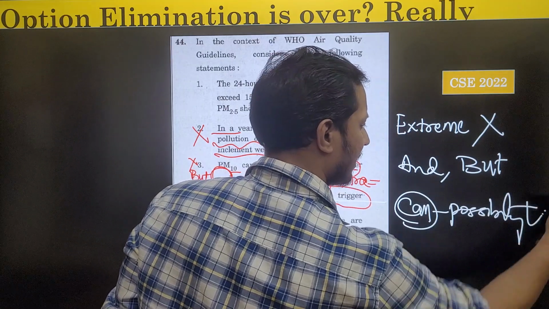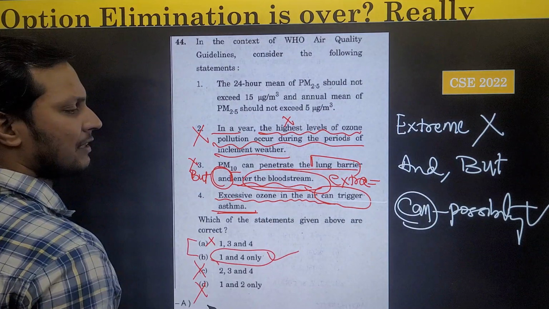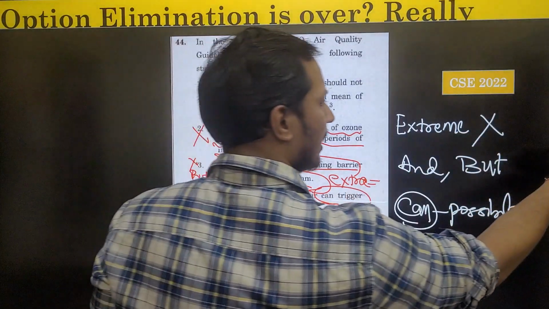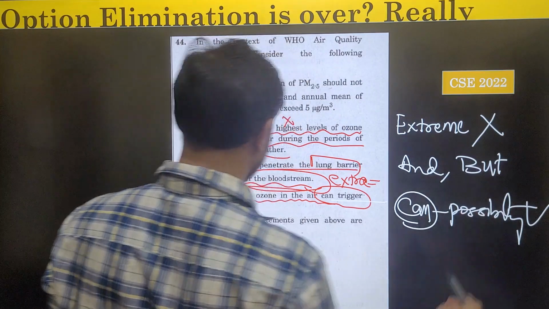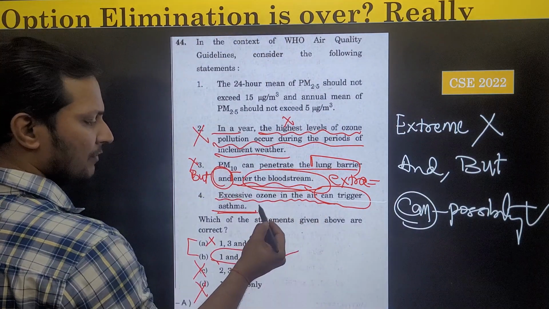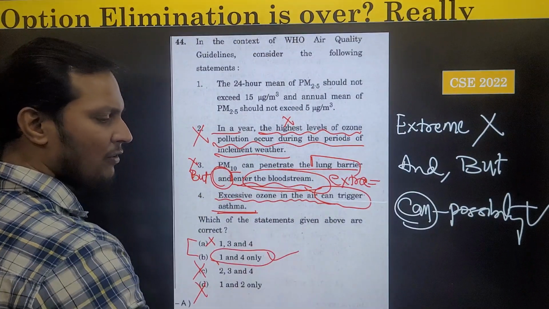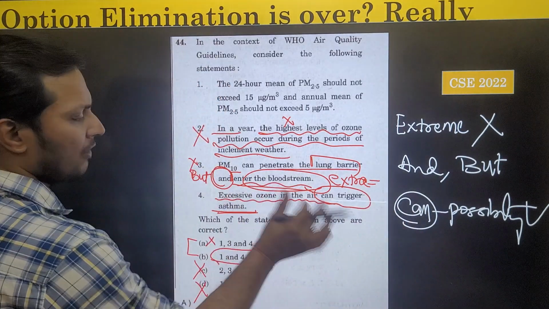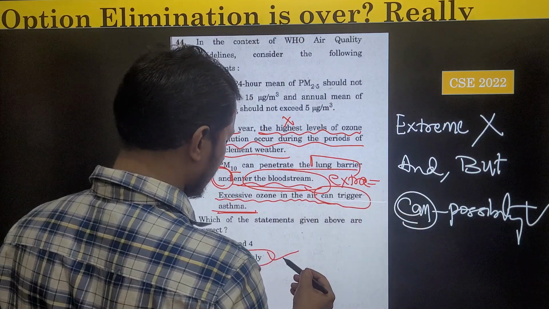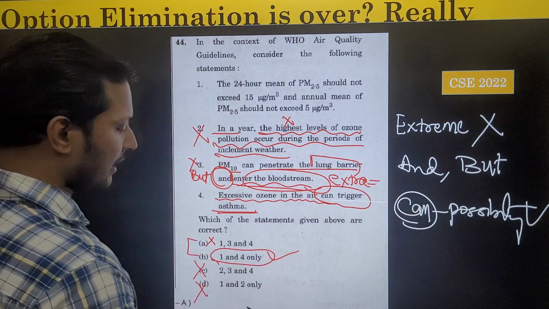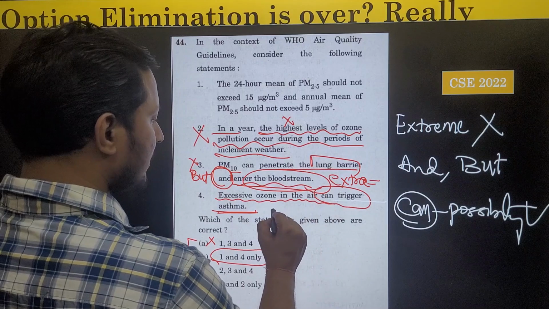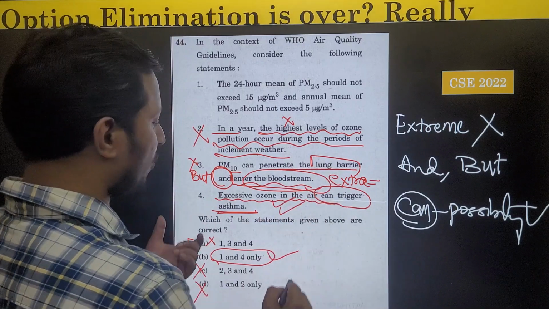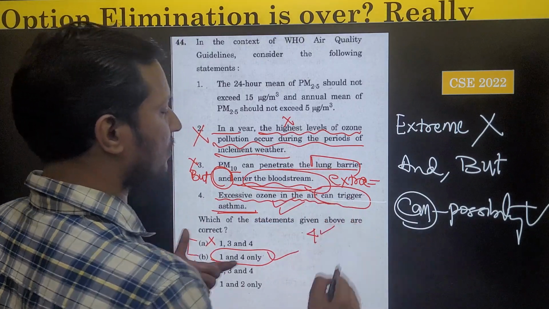Generally, 'can' statements are correct, particularly in environment and science and tech questions. Here we all know that ozone at the ground level is very dangerous for human health, so it may cause asthma. So the fourth statement is definitely correct.